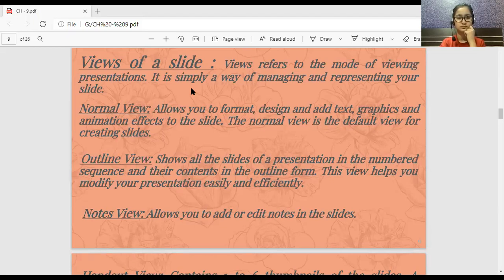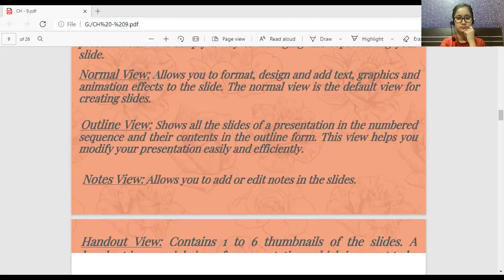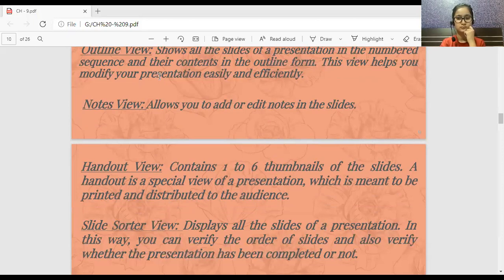Notes view, to add the notes to your slide, to just give the descriptions. Handouts, that means the thumbnails, the printed versions, the hard copy when you want to take out. Slide sorter is the miniature view of your slides or your presentation, in which you can perform various operations. What operations can we perform in the slide sorter?